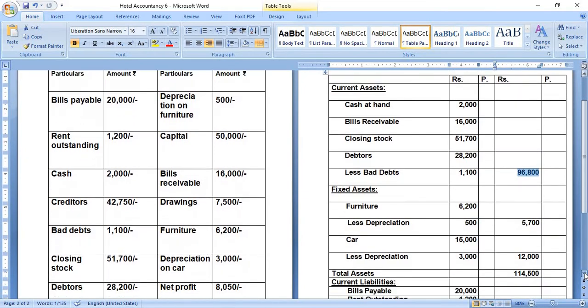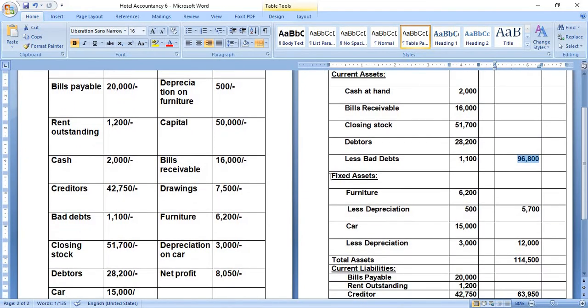Moving further, the next heading I mention is fixed assets. What are fixed assets? The assets which we have purchased for a fixed period of time and that cannot be changed further.